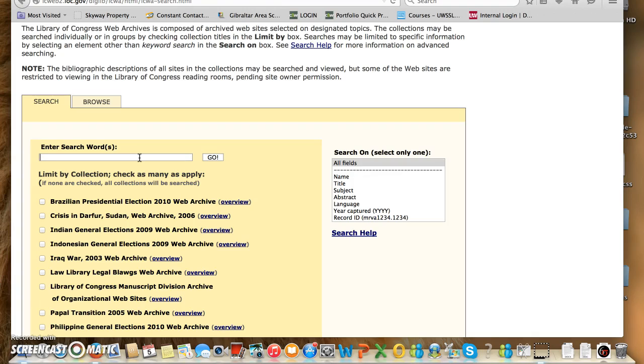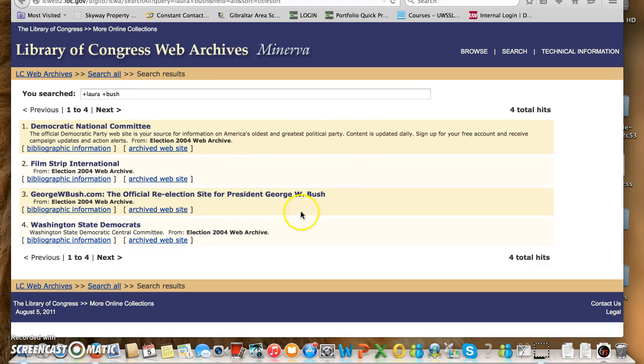Personally, this being a library course, I selected Laura Bush to search for, thinking that she has a library past. I wanted to see what's out there for her, potentially on library or on her former president, George W. Bush husband. By clicking Go, I received a number of very important hits. The one that I'm most interested in is GeorgeWBush.com, the official re-election site for President George W. Bush, from the Election 2004 Web Archive collection.